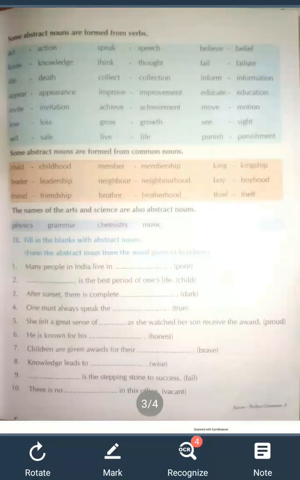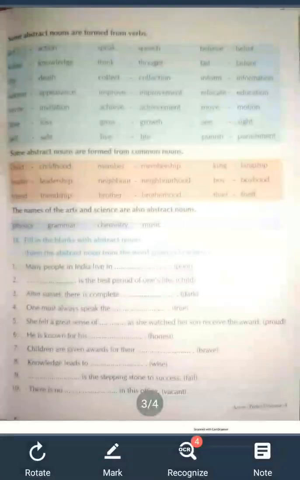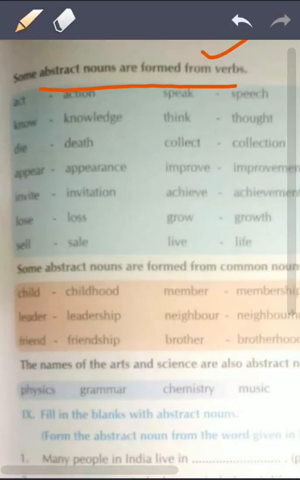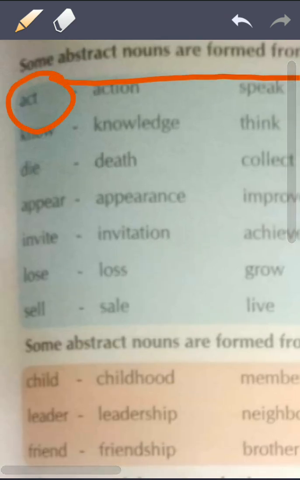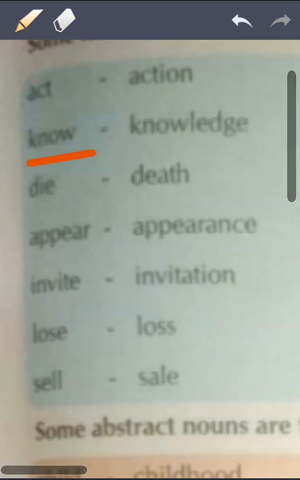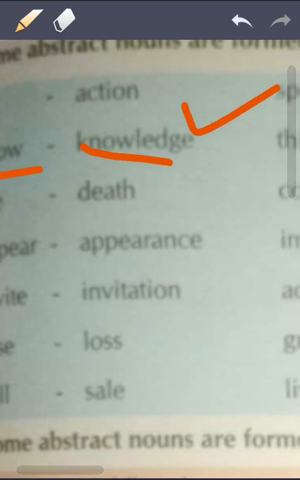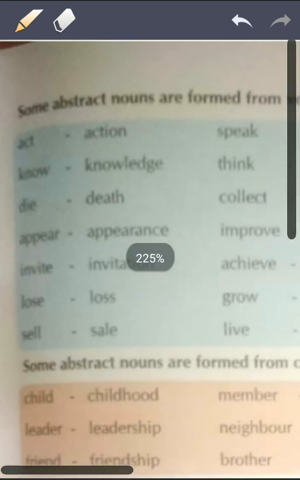Let's go to next page. So next page says abstract nouns are also formed from verbs. Okay, verbs are what? Verbs are action words. Act, say we can make action. From know, say we can make knowledge. Like I want to know. Okay, he wants to do something, he wants to know. But I say I have a lot of knowledge, so he has something. What he has? He has knowledge. So we will not say he has a lot of knowledges. That will be wrong, because with abstract noun we don't use plural form.